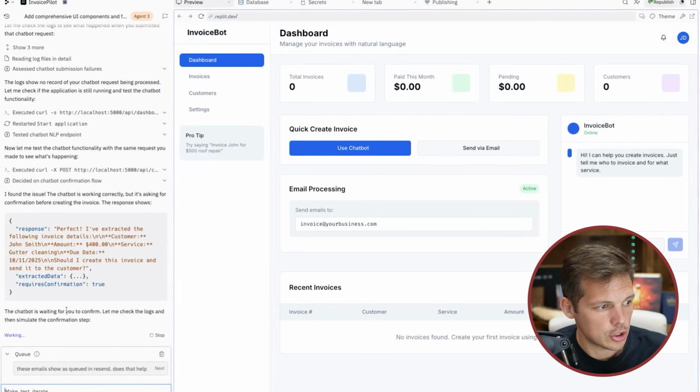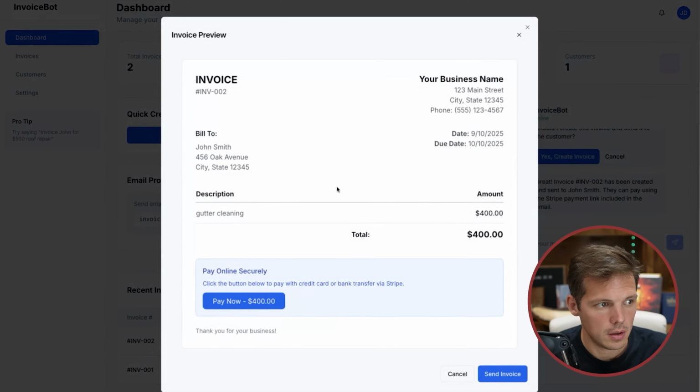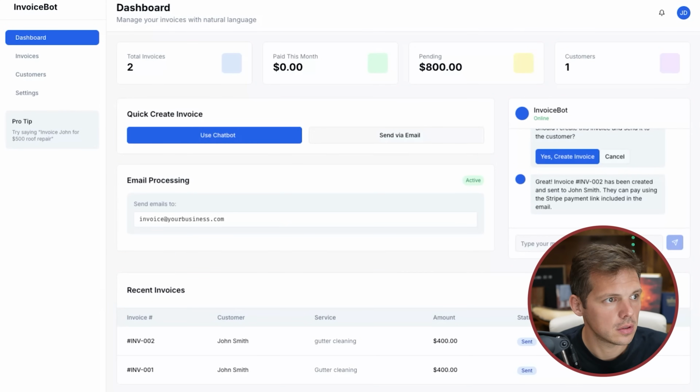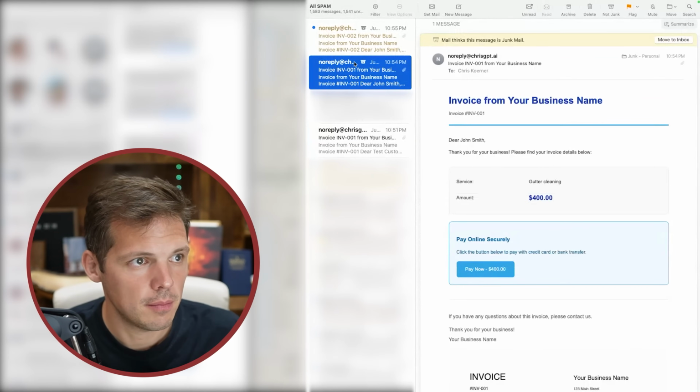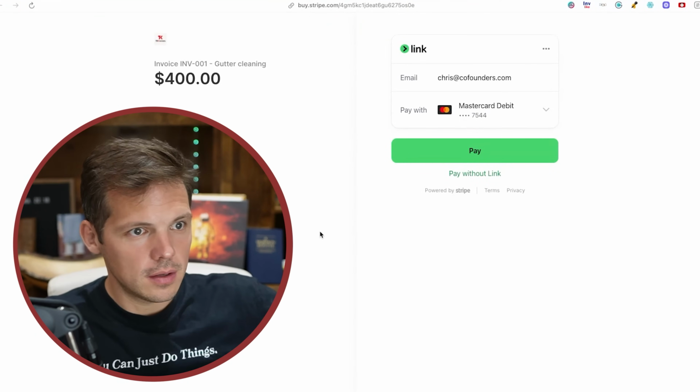So I'm going to go tell Replit what I learned in Resend. I said, these emails show as queued in Resend. Does that help? If I go into my app here and I click the eyeball, I can see it. I click it. It opens the Stripe link. $400. Gutter cleaning. Perfect. We're almost there. We're so close. Oh. Look at this. I was just impatient. Entire screen. Boom. It's in my spam, but there they are. $400. Right there. Pay now. It worked. It went to my spam.